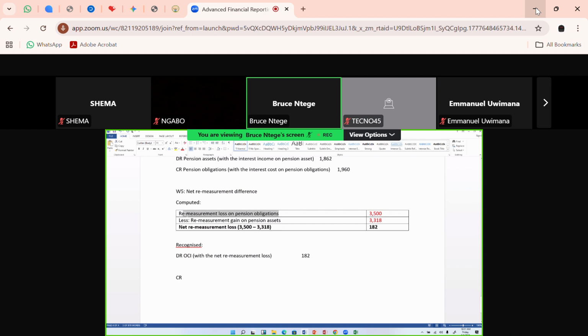So you're crediting the remeasurement loss on the pension obligations with the 3,500, while the other debit is this remeasurement gain on the pension assets. So the assets gain, you debit them. So this is pension obligations.